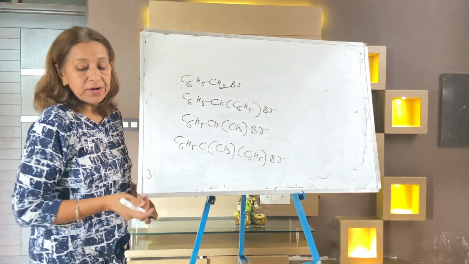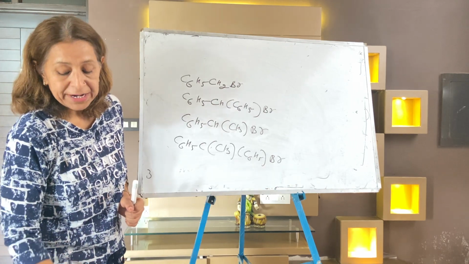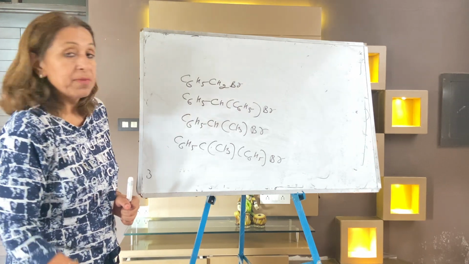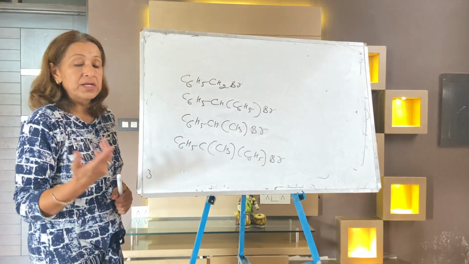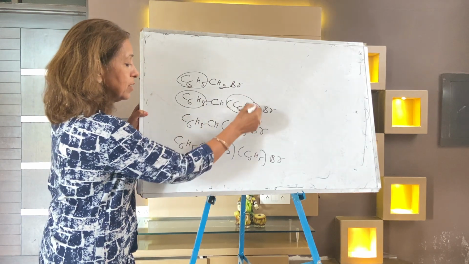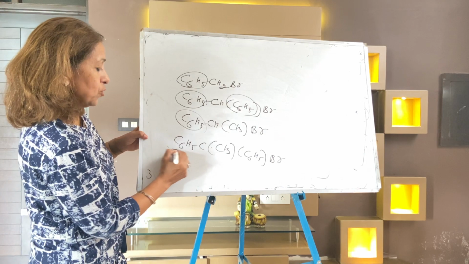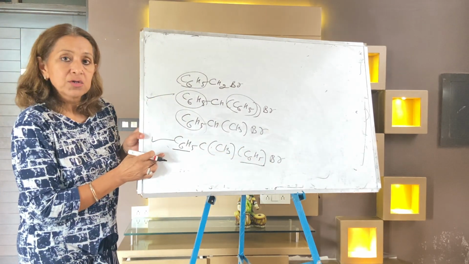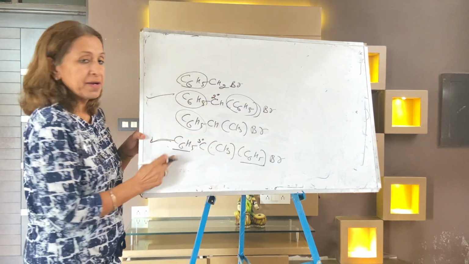So, which is more reactive? The question is, which one is more reactive towards the SN1 mechanism. SN1 means carbocation, so the greater the number of benzene rings the better. Here it's just one benzene ring, here it's two benzene rings, here again just one benzene ring, and this is tertiary. There are two benzene rings in these two compounds, but dear children, one is secondary and one is tertiary. So tertiary is preferred.